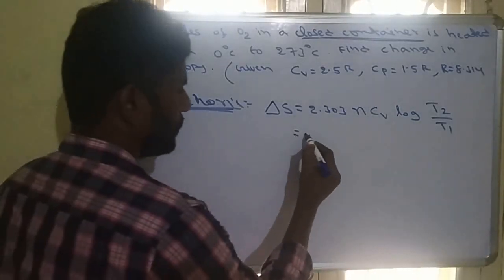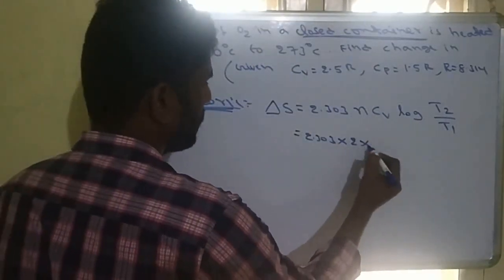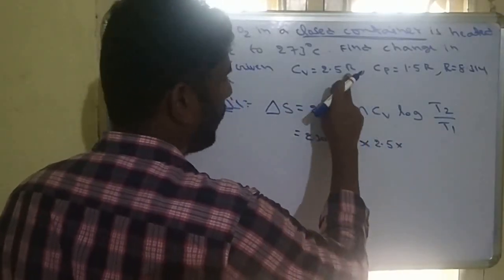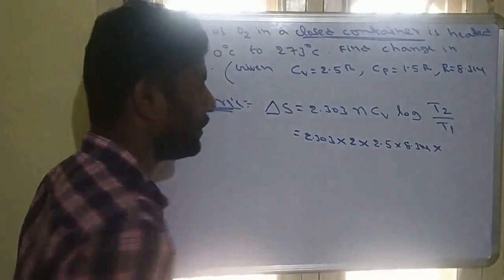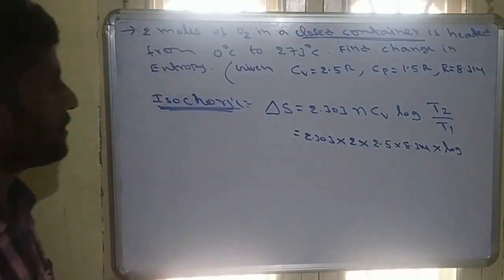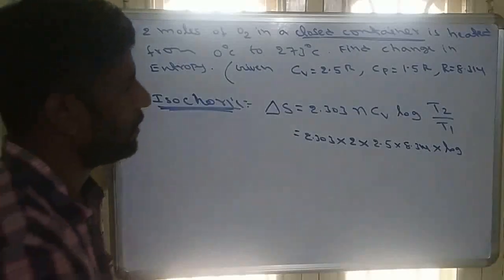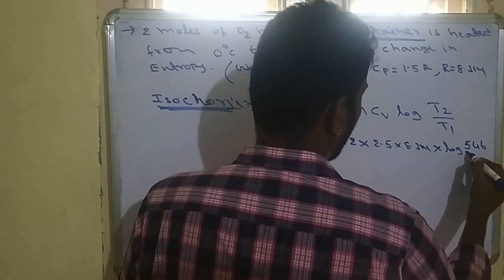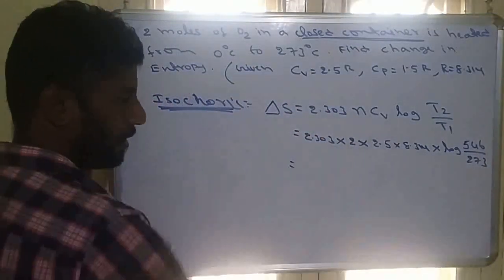So from this, 2.303 into number of moles, we are taking 2 moles. Cv value is given, 2.5 into R. R value is 8.314 into log T2 by T1. Initial temperature 0 Celsius, final temperature 273 Celsius. We have to take in Kelvin. 273 Celsius means 546 Kelvin, by 0 means 273. So remaining we can calculate.